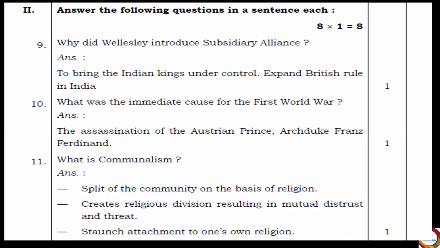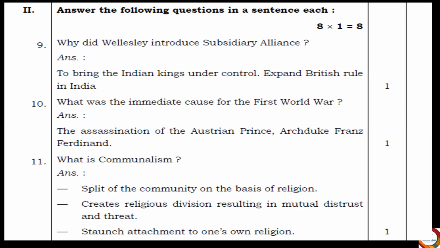Okay. Now moving to the next main question: answer the following questions in a sentence each. Here you have 8 questions, 1 mark each. Here the question number continues according to your paper. So the first question is, why did Wellesley introduce subsidiary alliance? The key points are to bring the Indian kings under control and expand British rule in India. Next, what was the immediate cause for the First World War? Answer, the assassination of the Austrian Prince Archduke Franz Ferdinand.